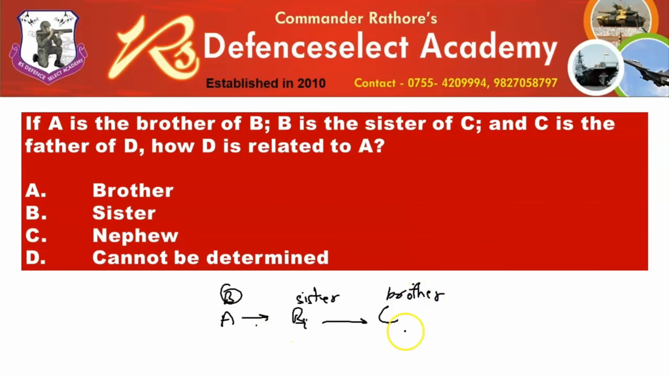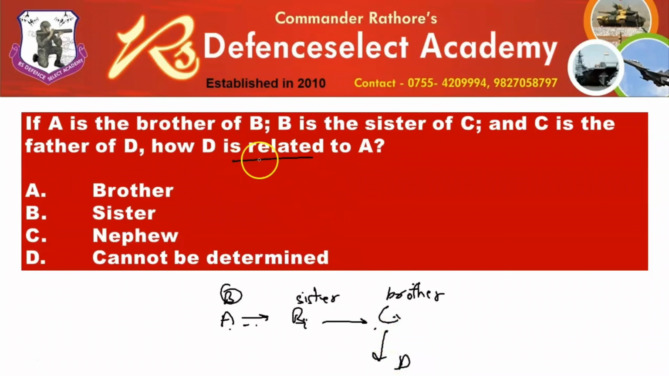So if we talk about these three siblings, A and C are brothers and B is the sister, and now it is mentioned C is the father of D. All right, so we have one more person in this question, which is D, and D is son of C. Very easy. If you try solving these questions through a flow chart, it will become very, very easy.